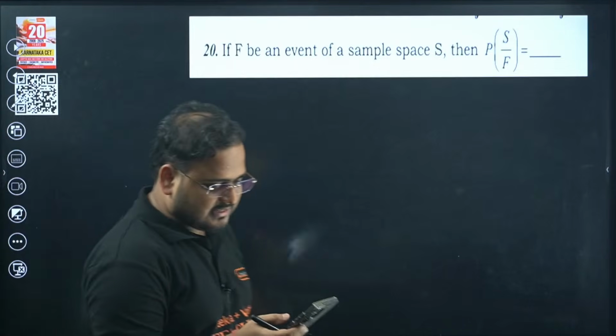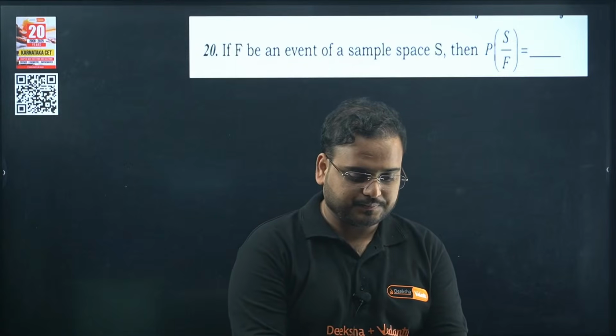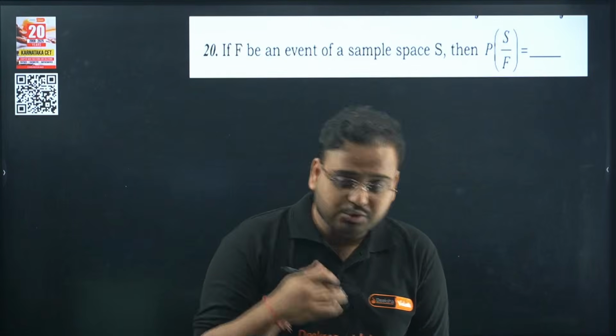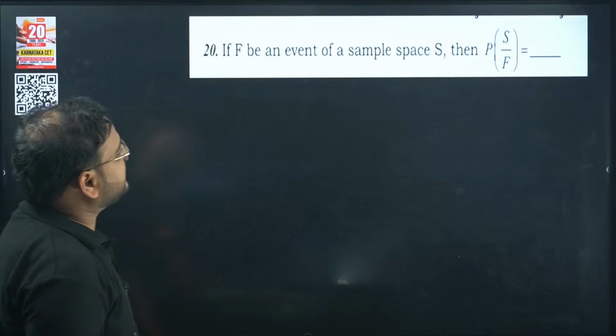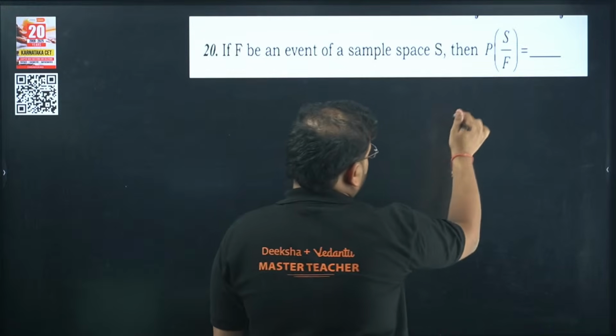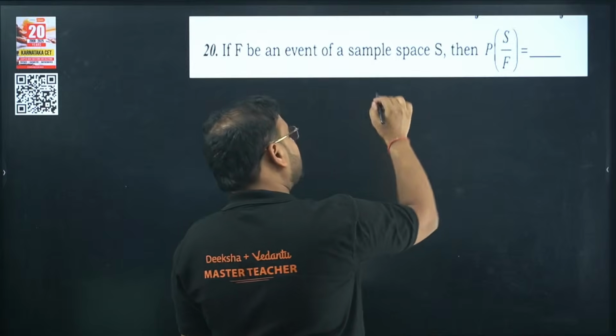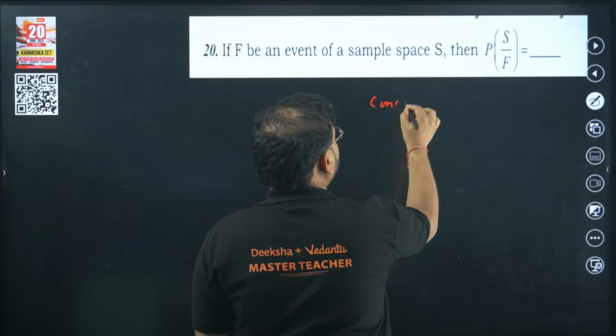Next, the last MCQ, the last 1 marker. Now we're going to move on after this to 2 marker, 3 marker also. If F be an event of a sample space S, then P of S by F is what? This is based upon conditional probability.